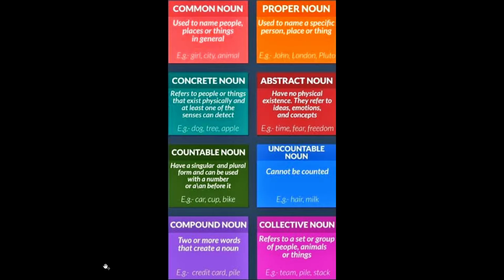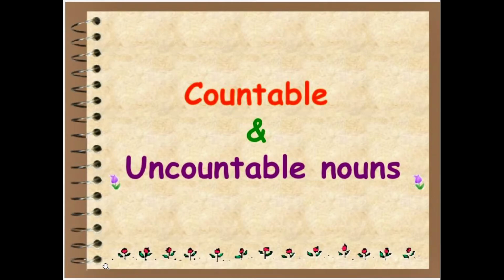For example, hair, milk. Compound noun: two or more words that create a noun. For example, credit card. Collective noun refers to a set or group of people, animals or things. For example, team.